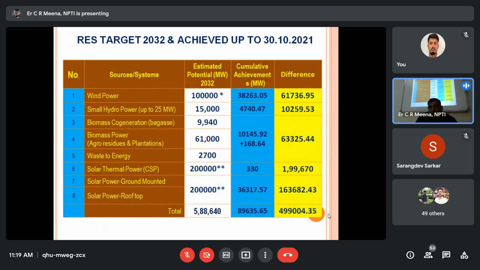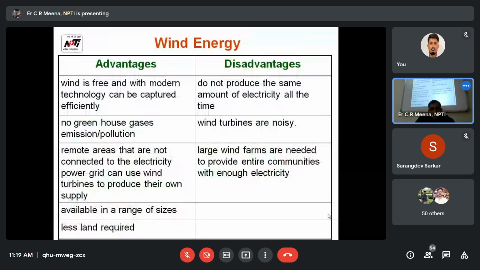That means I have to say this conclude this data because renewable energy also very good potential, and you have to make your career in the renewable energy area also because very good potentials, huge amount of requirement as on the future also.